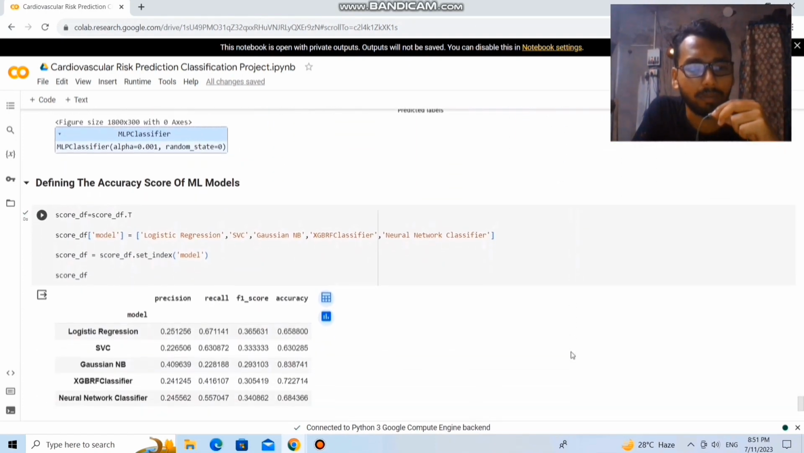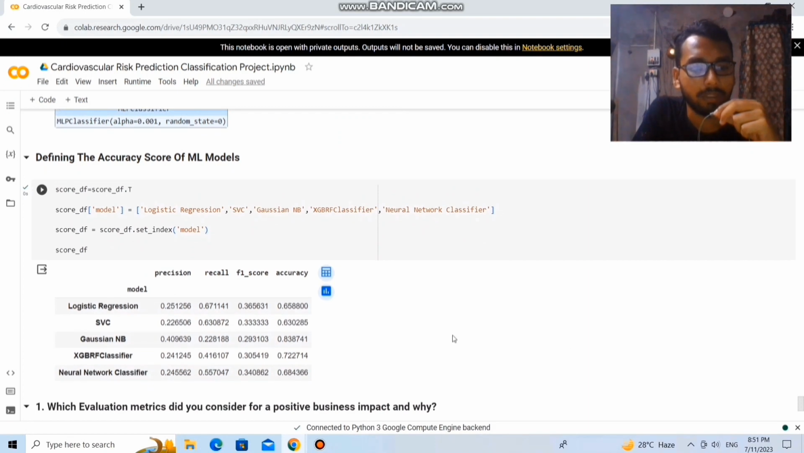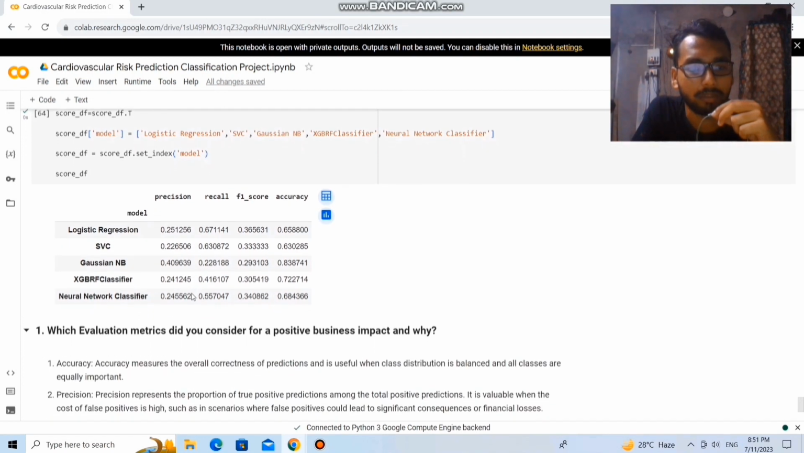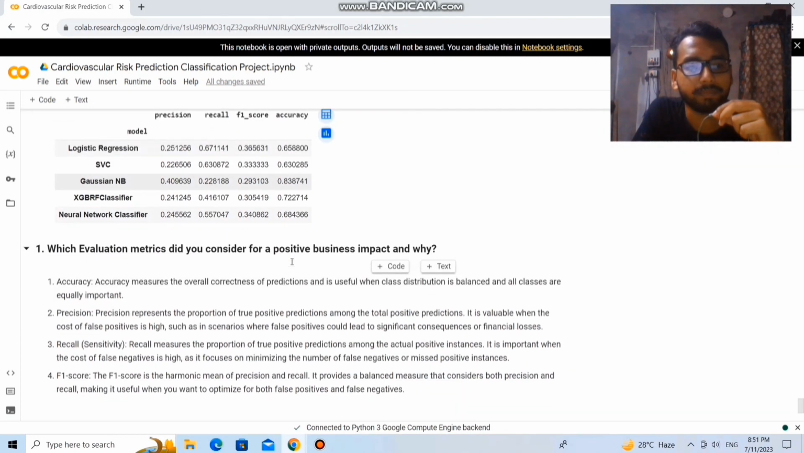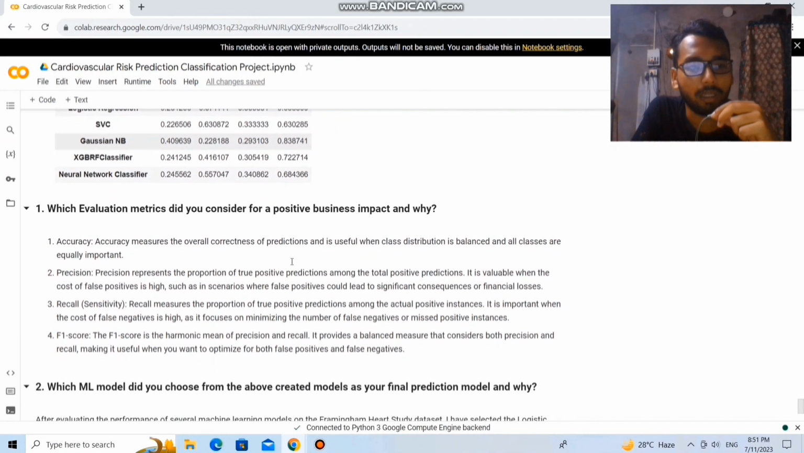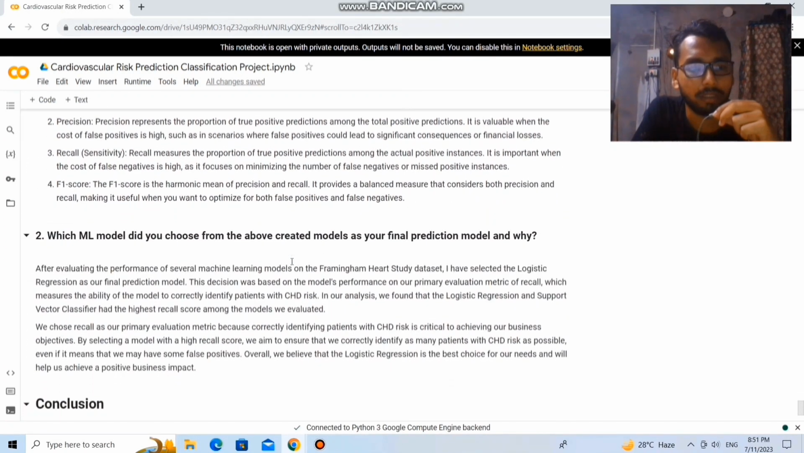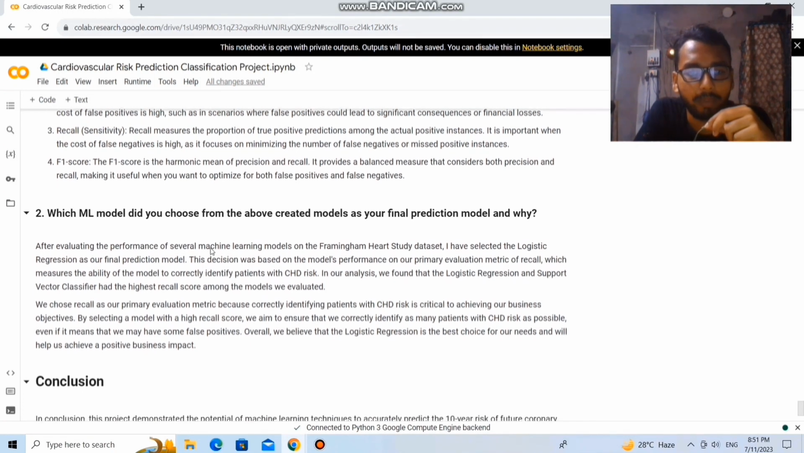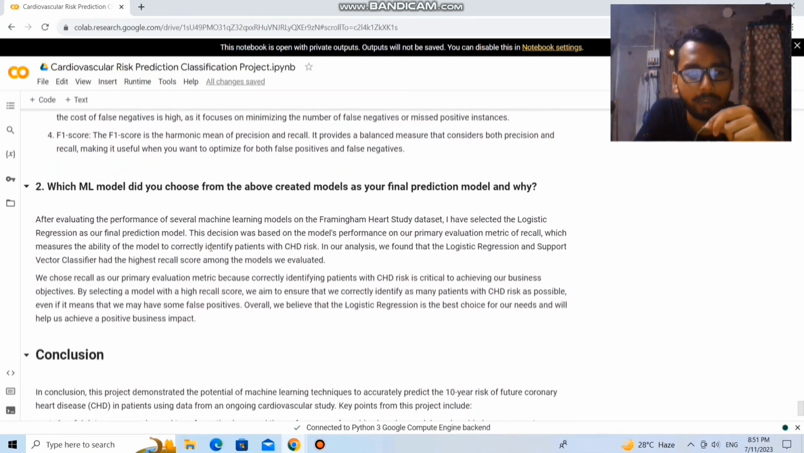Let's create a table for the accuracy, recall, F1 score, and precision of all the machine learning models. From here we can see that the Gaussian NB has the highest accuracy. So from that we can easily understand the performance. After evaluating the performance of the several machine learning models on the Framingham Heart Study dataset, I have selected logistic regression as our final prediction model.